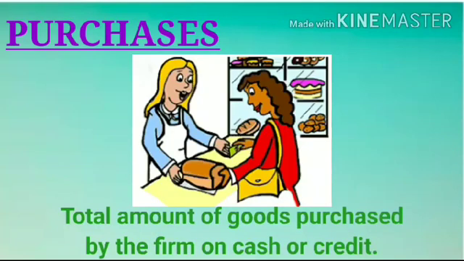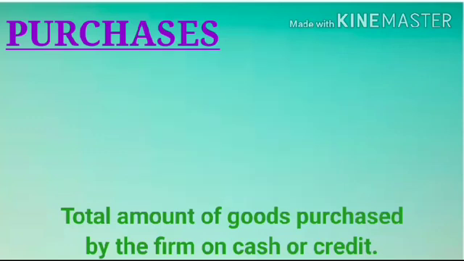Purchases mean the total amount of goods purchased by the firm on cash or credit. The term does not include purchase of any asset such as machinery, stationery, etc. If the owner of the business takes goods for personal use, it will not be included in purchases. In a trading concern, purchases consist of goods for resale. In a manufacturing firm, purchases consist of raw materials, semi-finished goods and finished goods.